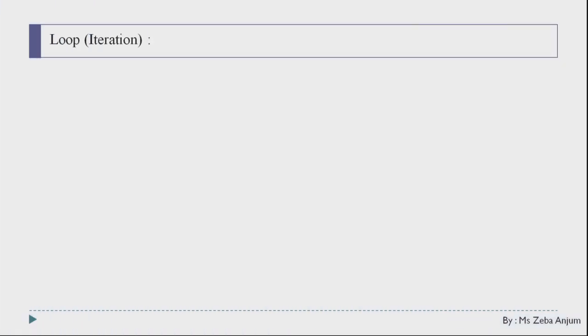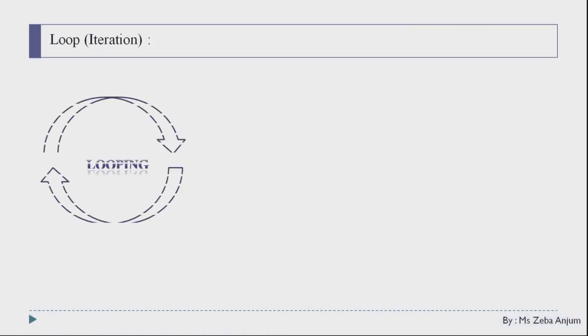So my dear students, basically when you repeat a certain process again and again, then only you need looping. Yes, am I right? If you are going to iterate something, if you are going to execute one thing again and again, this condition is basically looping, making a circular path, or you can say iteration. Now the question arises: why do we need loops?